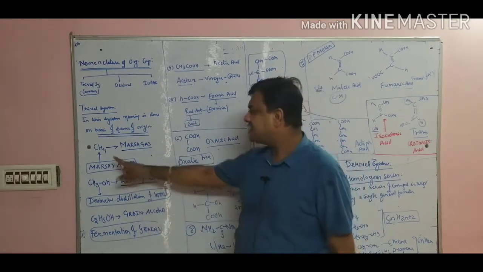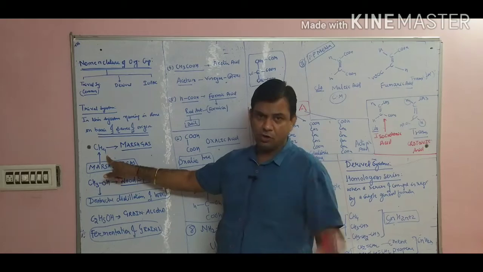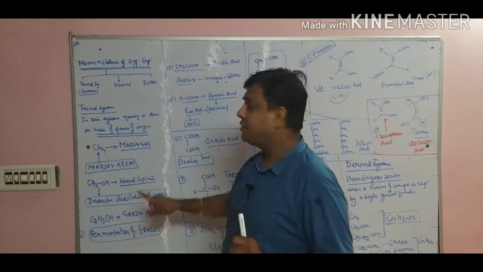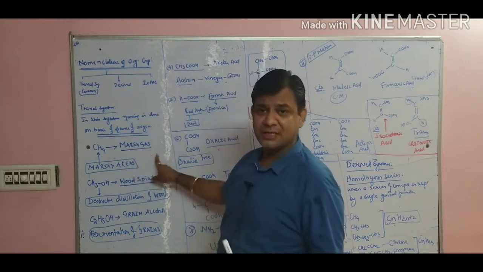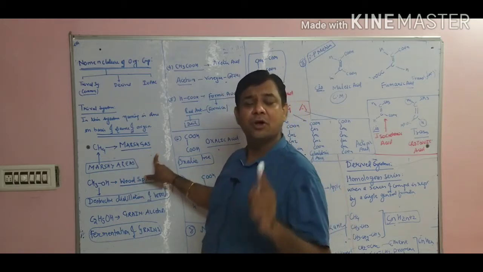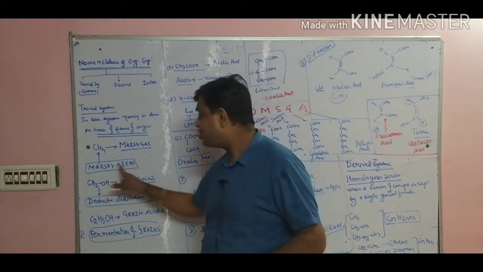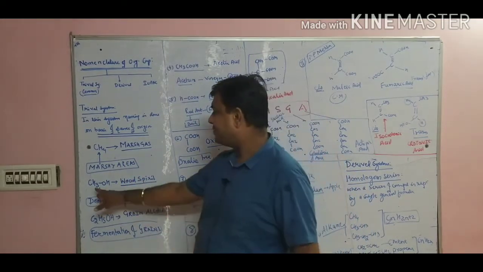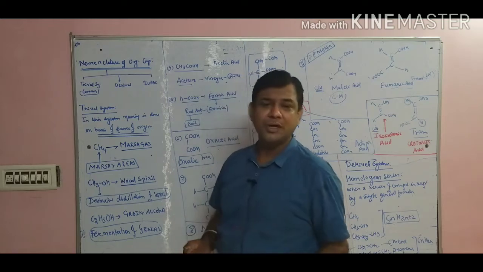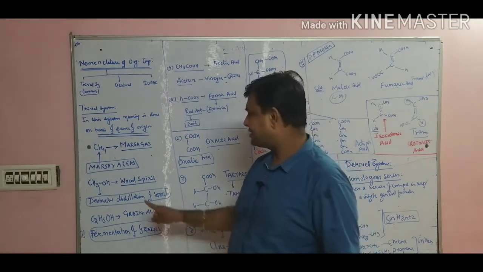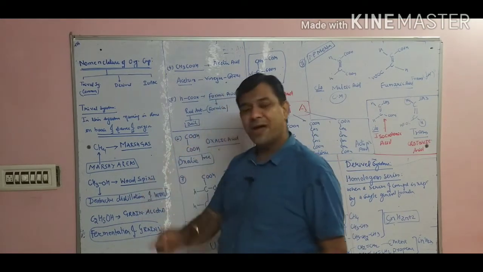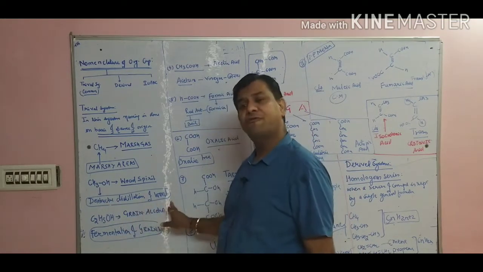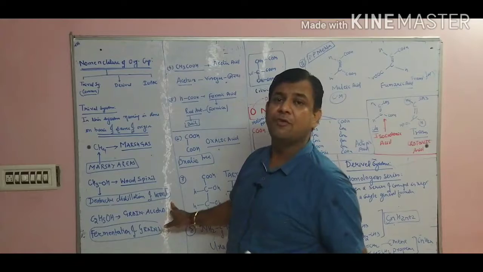For example, CH4. You all know from lower classes that CH4 is methane, but in this system we say it is marsh gas. Why marsh gas? Because it is obtained from marshy areas. That's why it is named marsh gas. Second, CH3OH. You all know it is methanol, but in this system it is wood spirit. Why? Because it is obtained by the destructive distillation of wood. That's why it is called wood spirit.